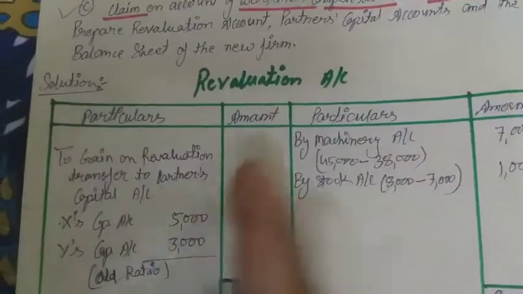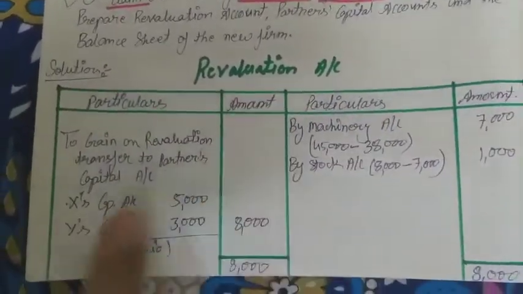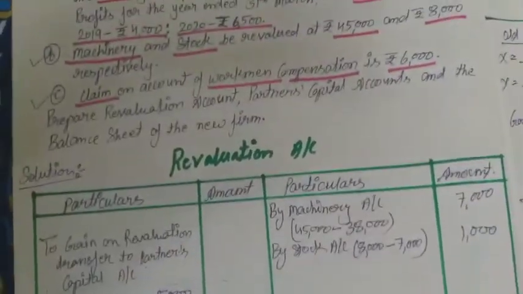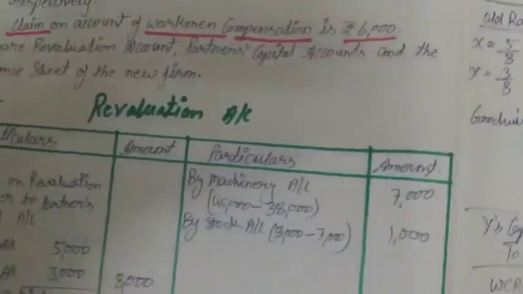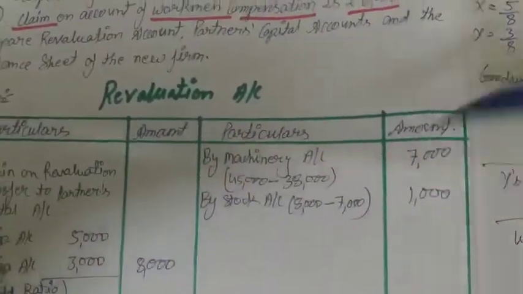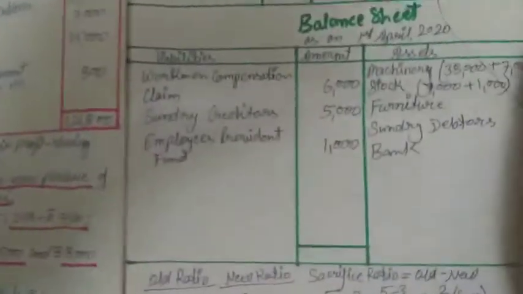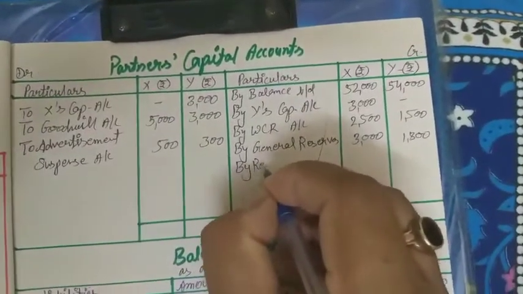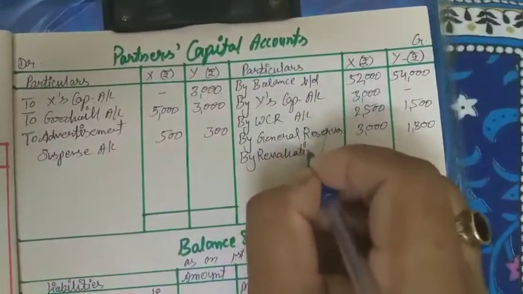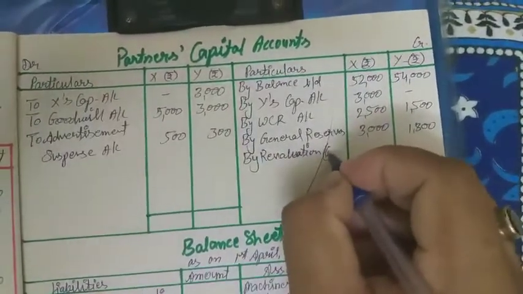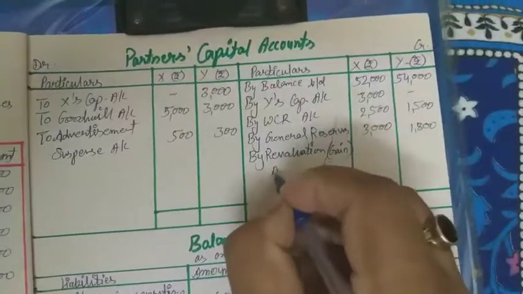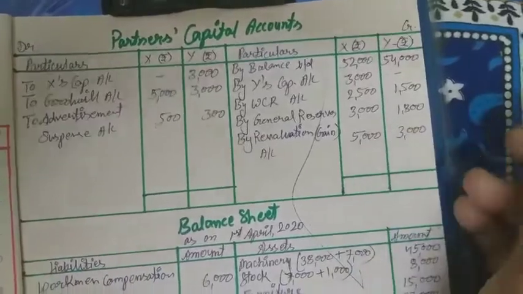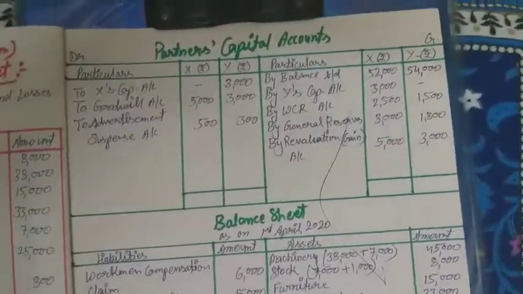Now this gain is transferred to the partners' capital accounts. What will be the journal entry? Revaluation account debit to X's capital and Y's capital. So it means the partners' capital accounts are credited. According to this adjustment, the partners' capital accounts are credited by 5,000 and 3,000. So in the partners' capital account we write by revaluation (gain) account, 5,000 for X and 3,000 for Y. So this will be there.